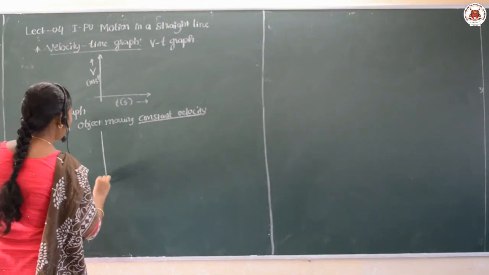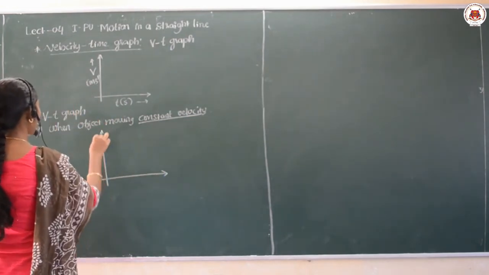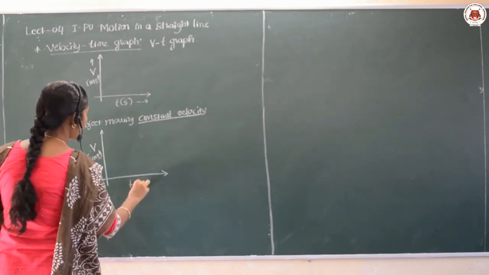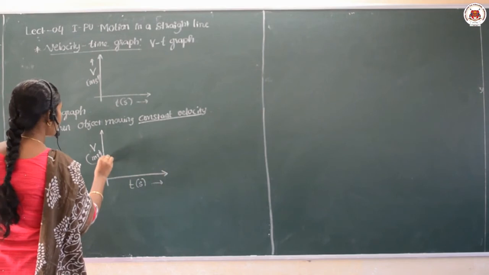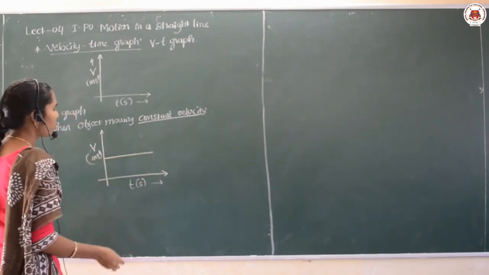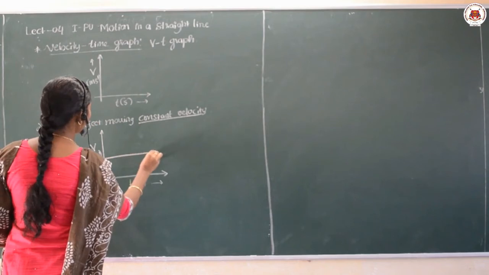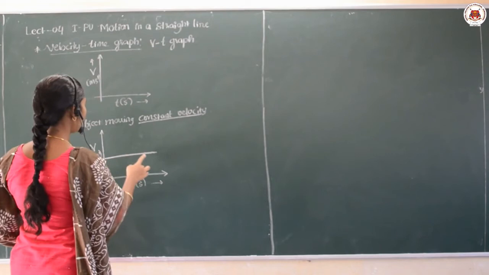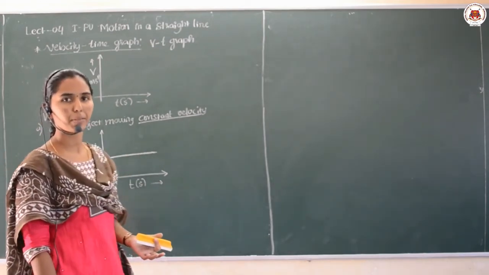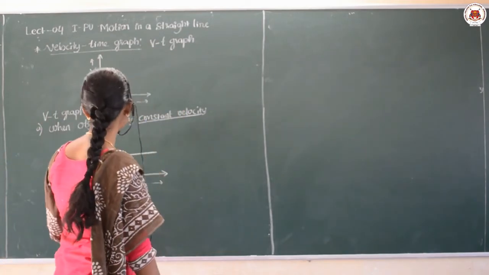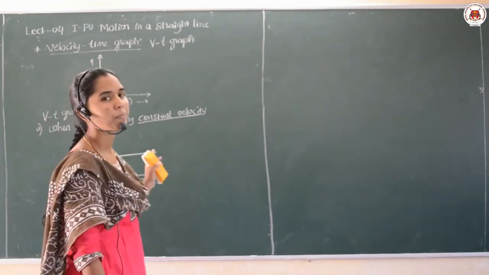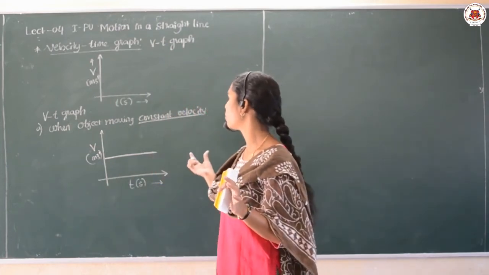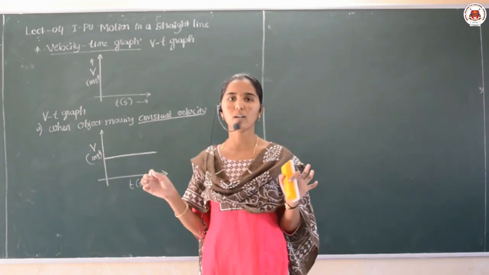That means the VT graph can be given as V along the y-axis and T along the x-axis. For this, the nature of the graph will be a straight line parallel to the time axis. That is the nature of the VT graph when the object is moving with the constant velocity.